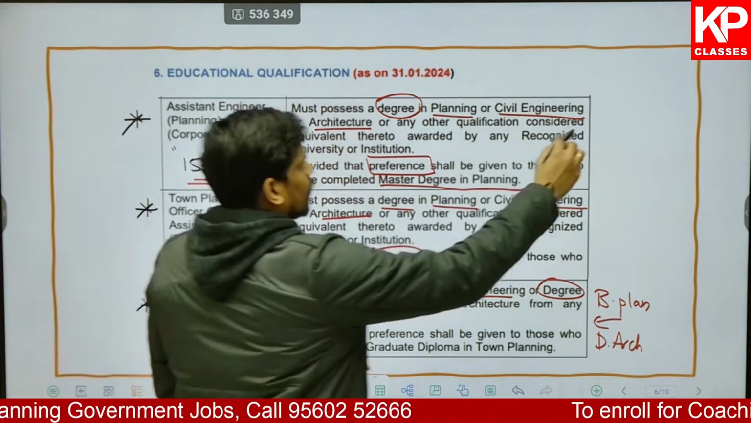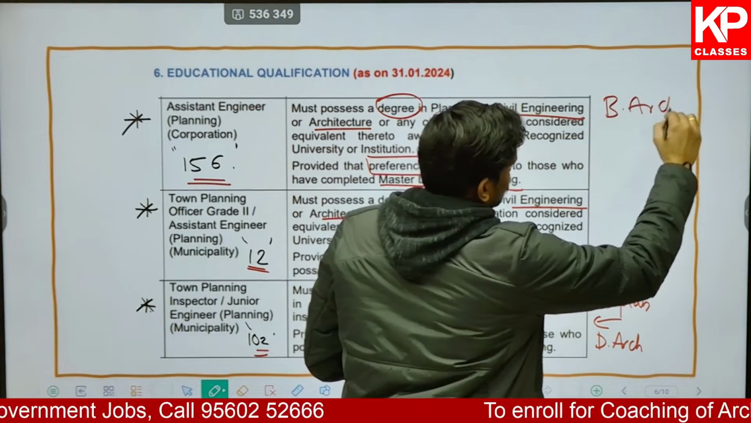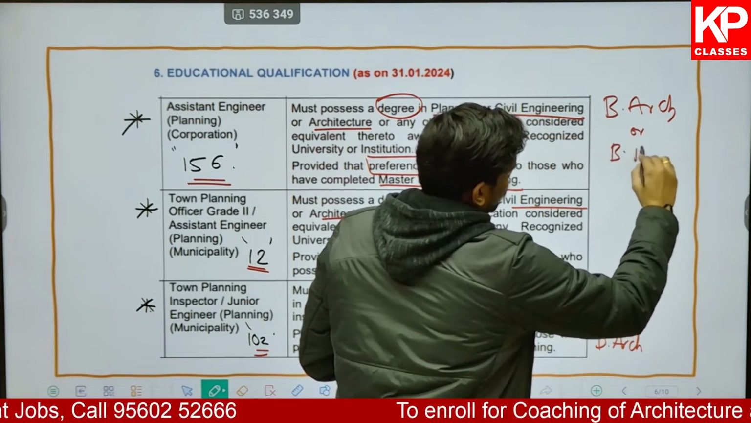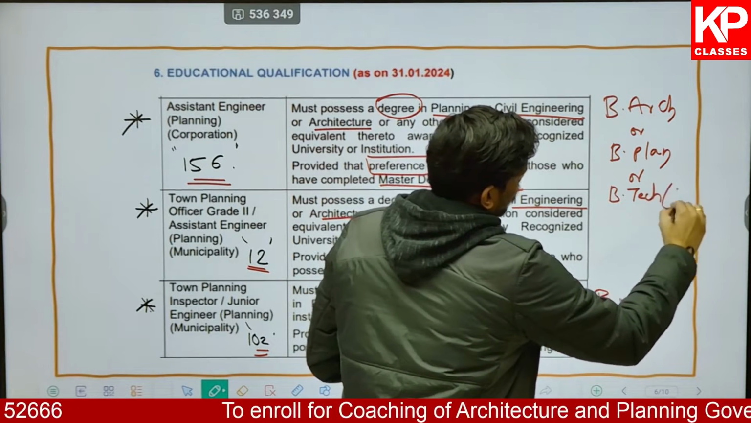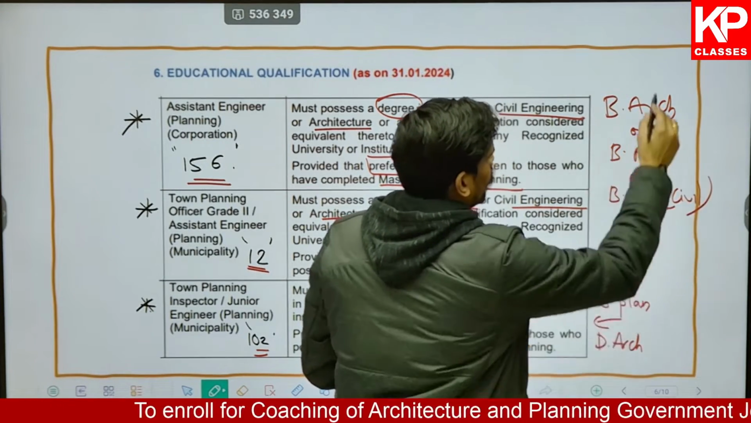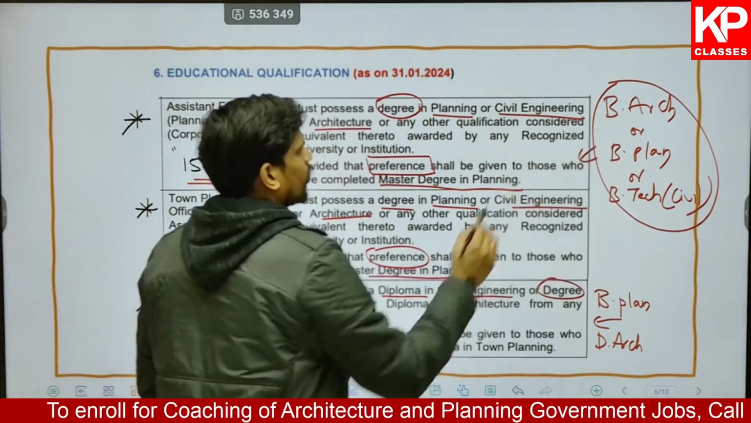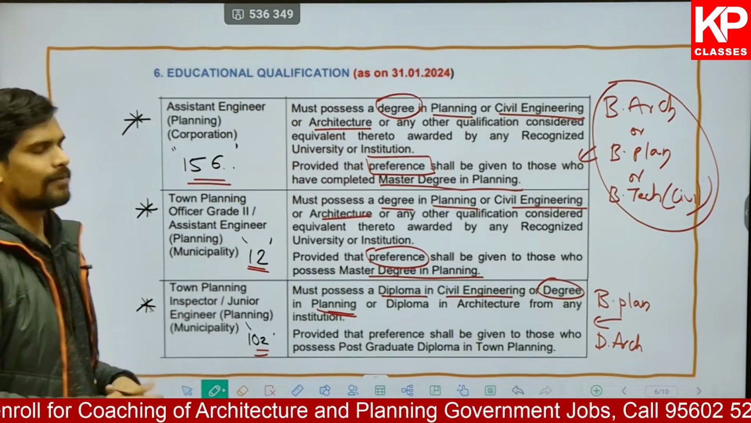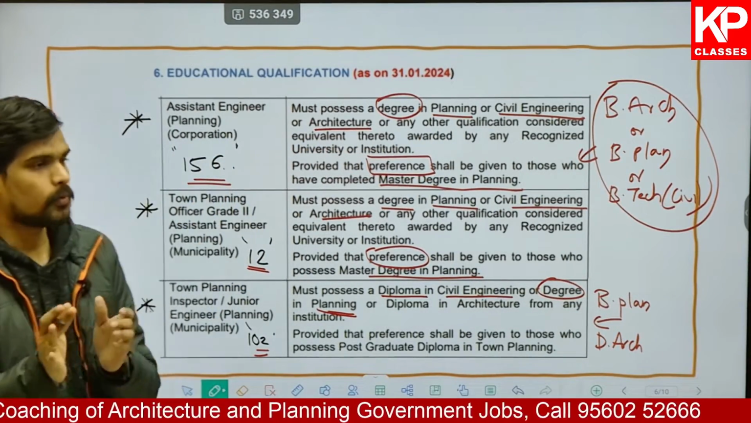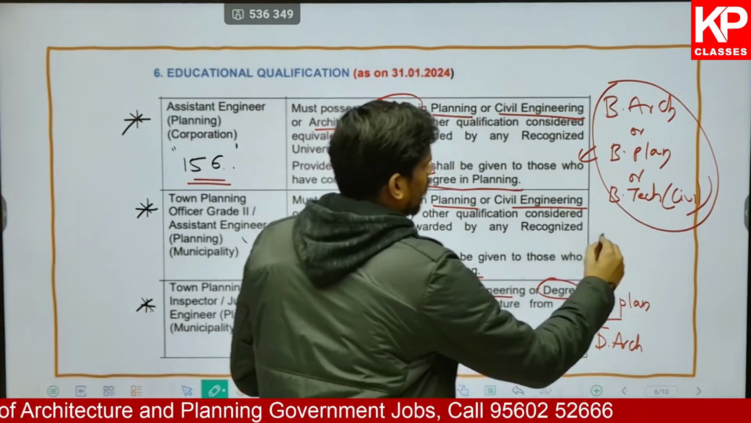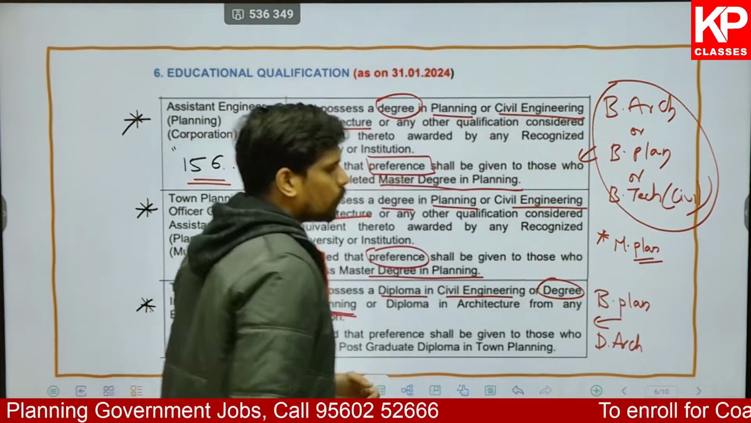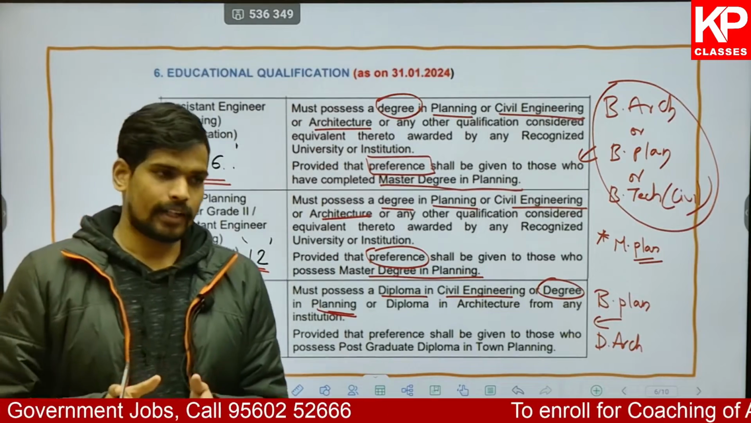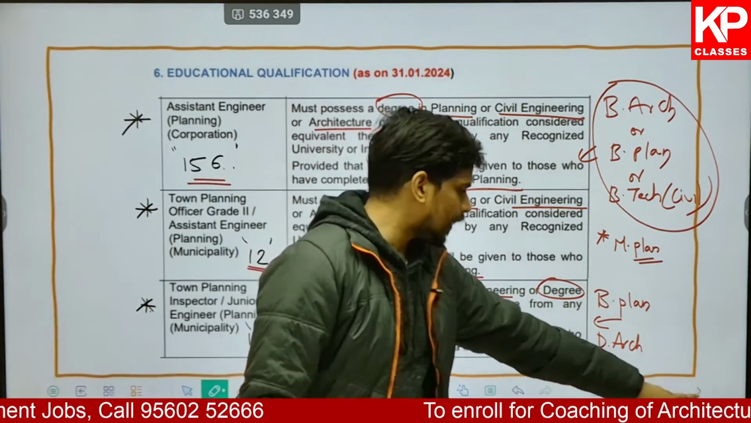If you are someone who has BArch or B Plan or BTech in civil, not any other but only civil engineering, so if you are from these backgrounds, then you can apply for these 156 plus 12, that is 168 posts, with a preference being given to those who have an MPlan degree as well. So that's with respect to the educational qualifications and the age criteria for these various posts which we are talking about.